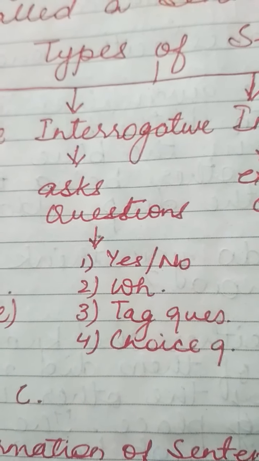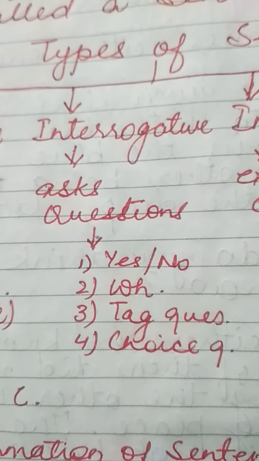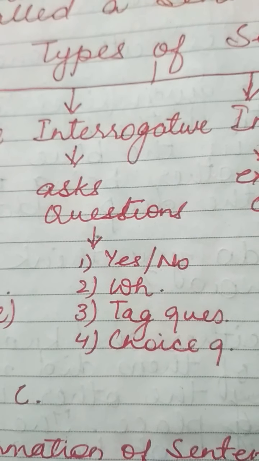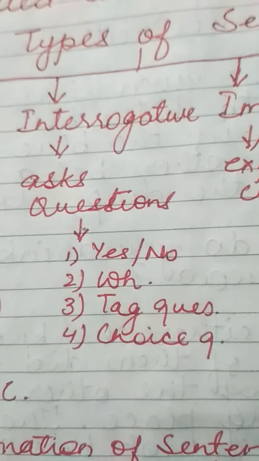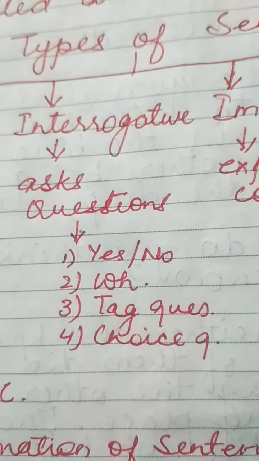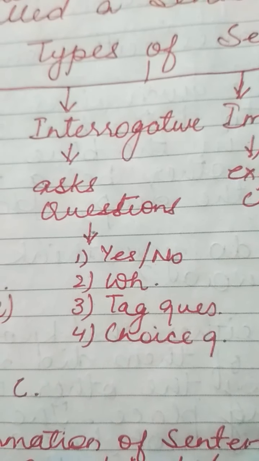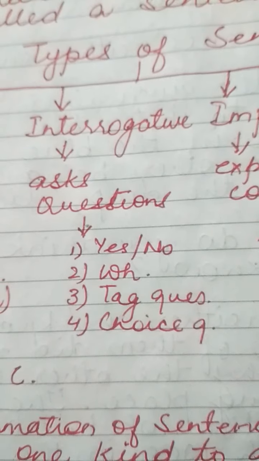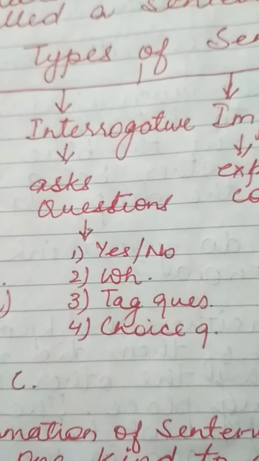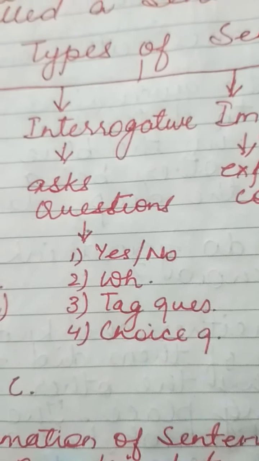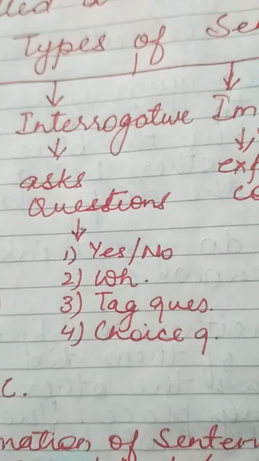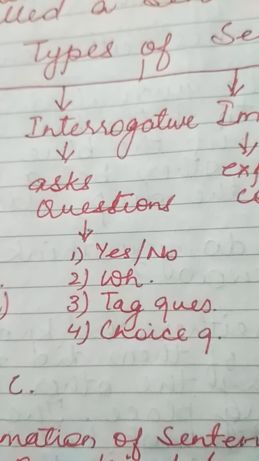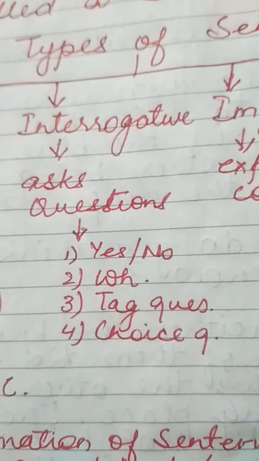Now these questions could be of 4 types. First one, yes or no. Did you finish your work? Yes, I did. No, I did not. Then the other is the WH questions. That means in which we talk about which, when, who, what. All these types of questions are framed with these words.